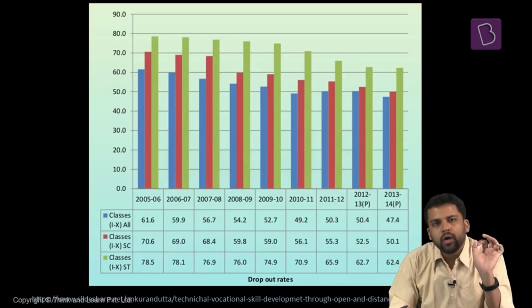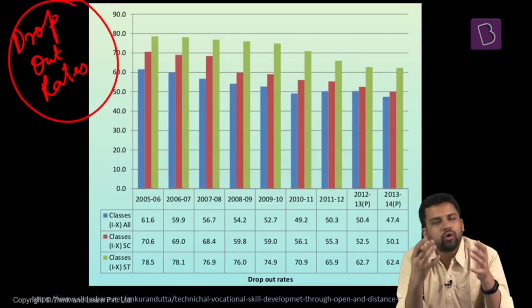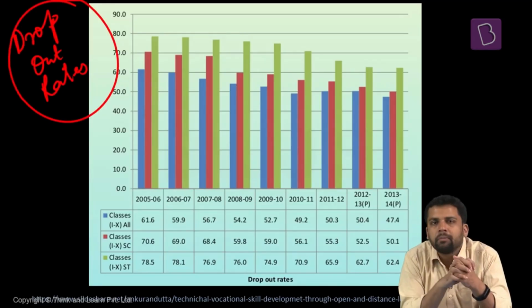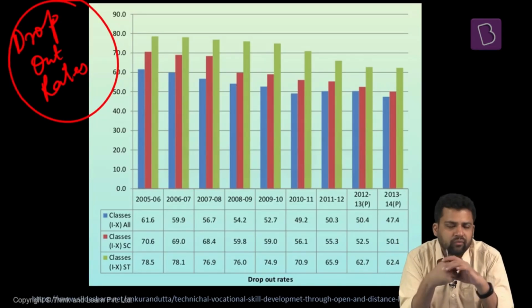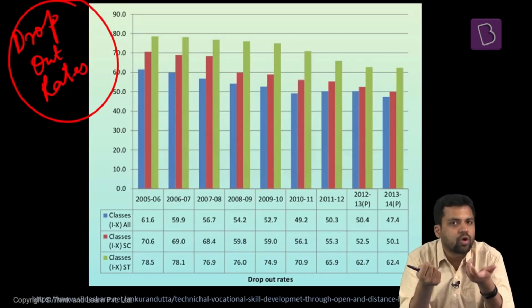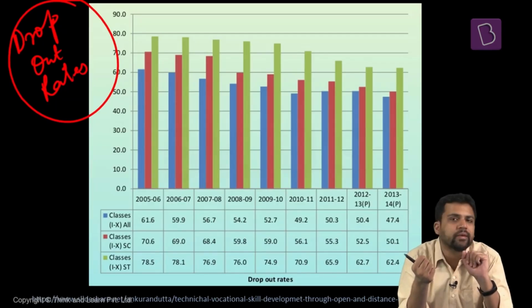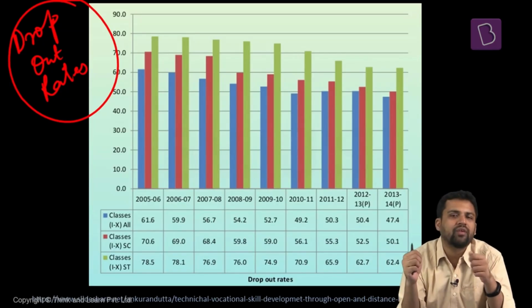So on the screen that you have right now, you can observe data related to dropout rates. What do we mean by dropout rates? Well, there are children who are enrolled in school education, but over a period of time, they might drop out. There can be multiple factors here. One of the major factors is that some parents feel that our education system is not contributing anything. They're sending their children to school, but the children are not getting anything. So instead of sending them to school, why not get them to work? If they're working, at least they will contribute to the family income.